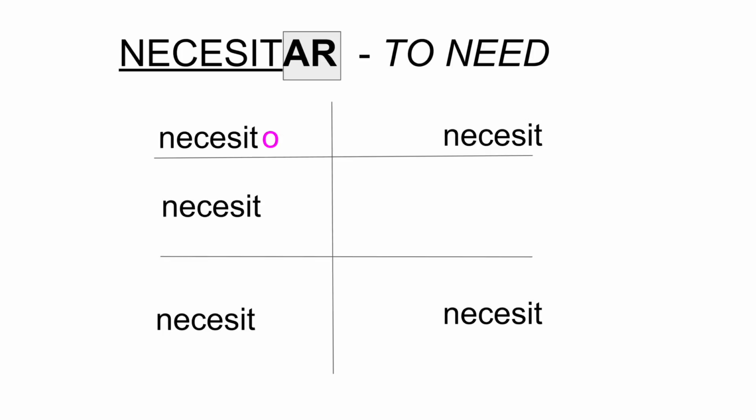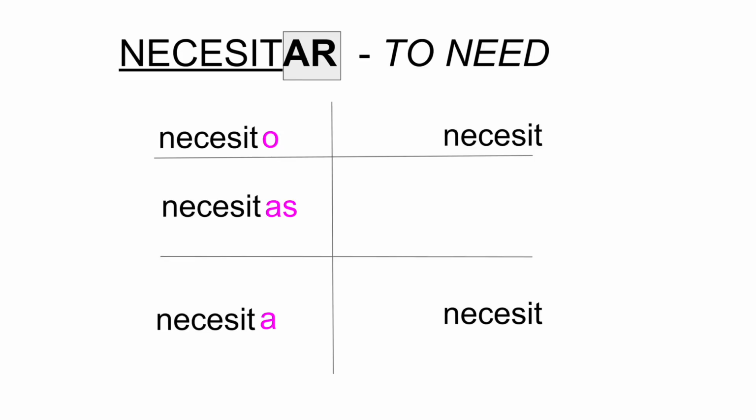This one still ends in O, necesito, just like you learned in the song, necesito. This one still ends in S, but instead of ES, we're changing it to AS, necesitas. Can you guess what the next one is? Remember what we did on puedo, puedes, puede. Puedes, we dropped the S. And that's all you're going to do here, is drop the S. It's going to become necesita.